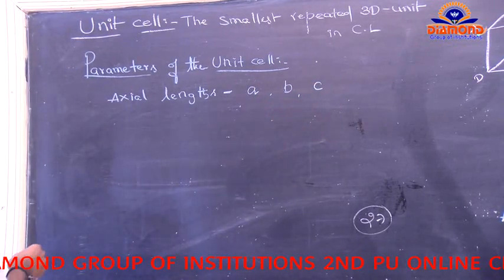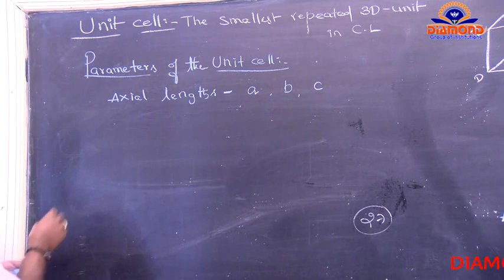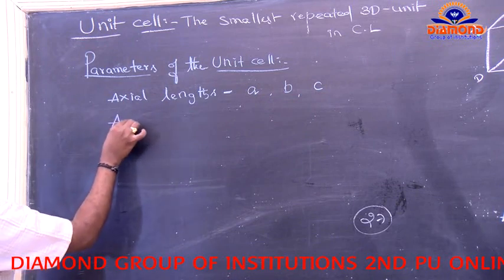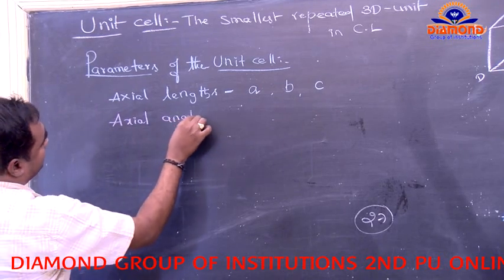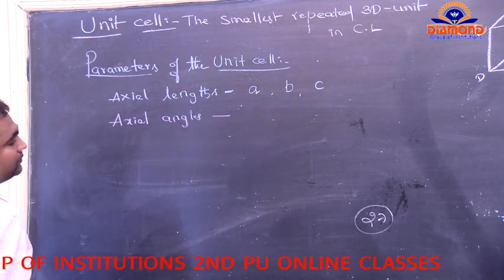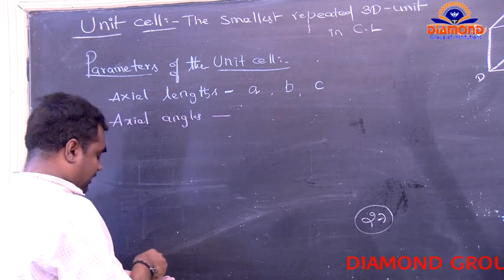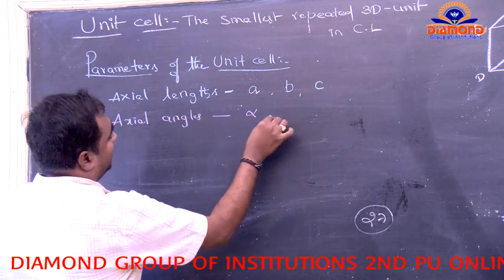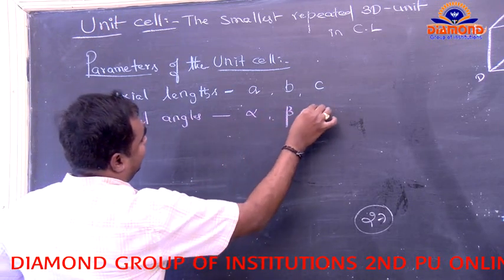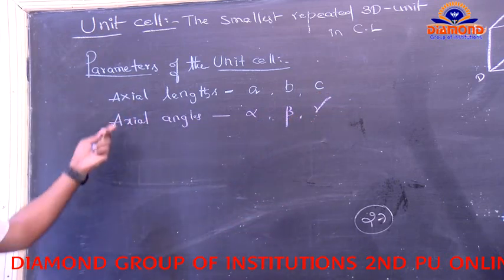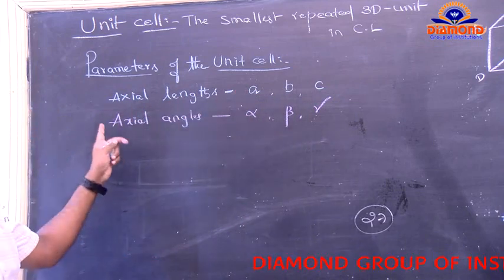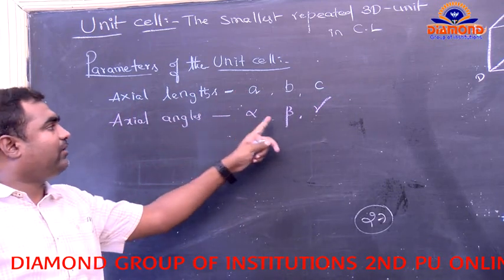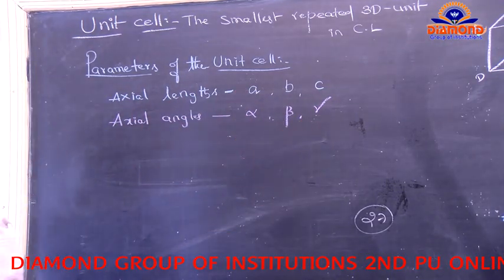Next, the axial angles, which belong to alpha, beta, and gamma. Here the axial lengths are a, b, c, and the axial angles are alpha, beta, and gamma.